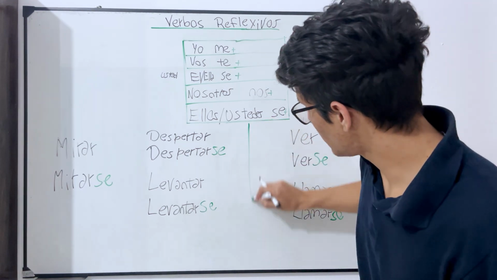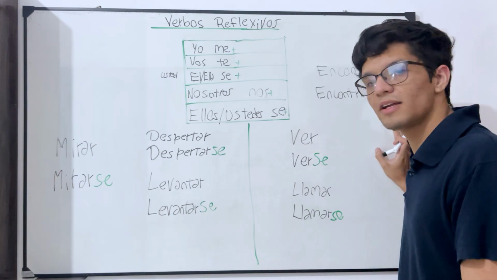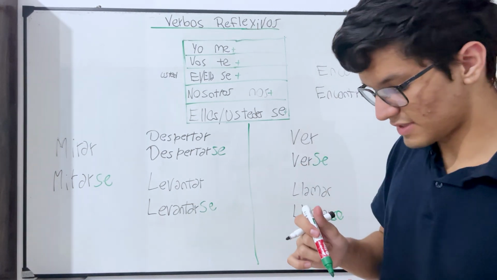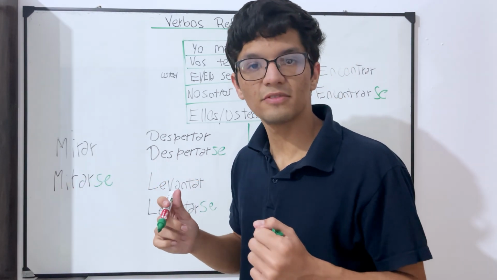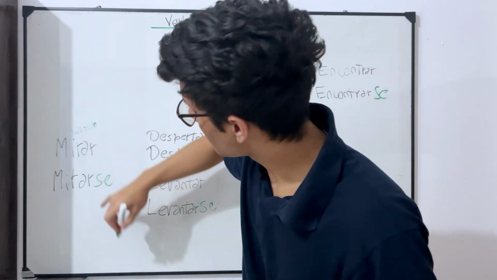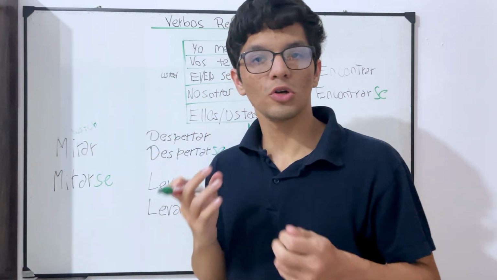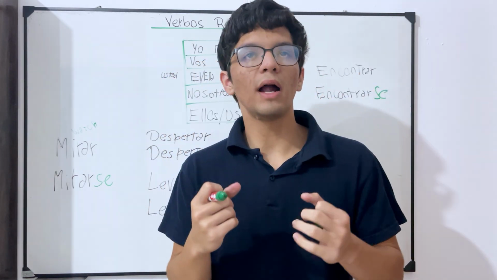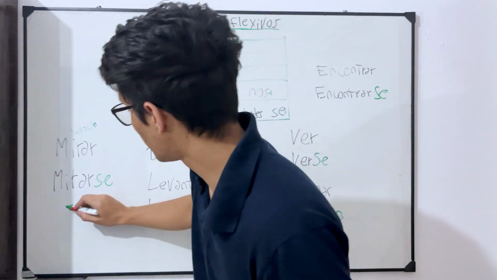As for example, here, let me show you that here there are two different types of verbs, the ones that I told you about. For example, let's start with mirar and mirarse. So mirar here, as you know, it means to watch or to look. Okay, so mirar means watch. Then mirarse, it means to look at oneself or to watch oneself. Okay, when you are in the mirror and you're looking at yourself.